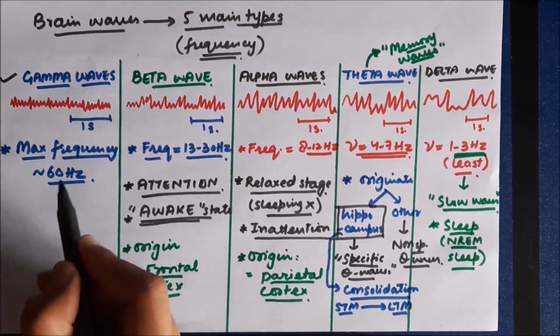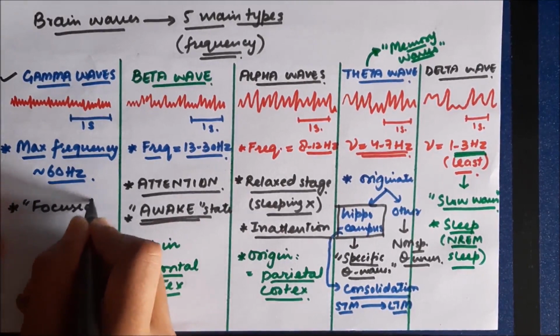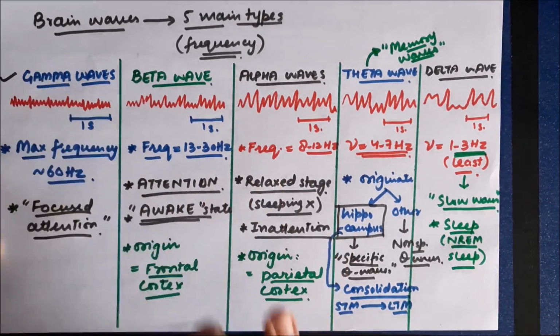Now let's move to the next type of waves. These are the gamma waves. Gamma waves have maximum frequency. It means the activity of the brain will be maximum during this time. These waves are seen at the time of focused attention.